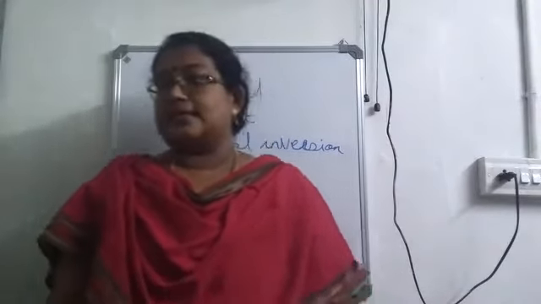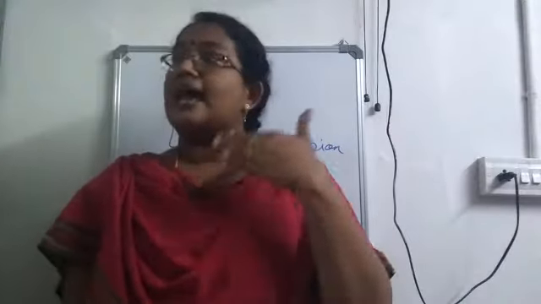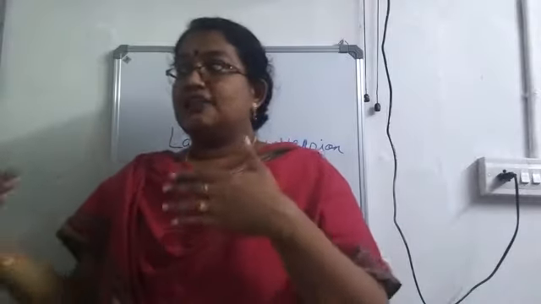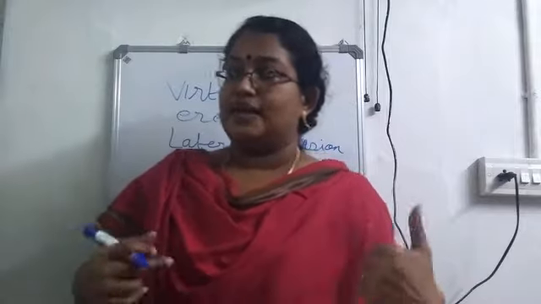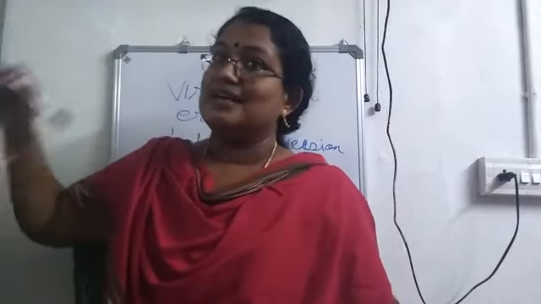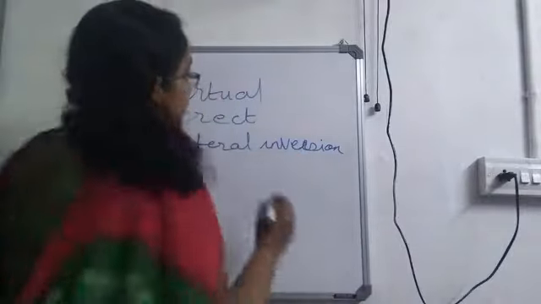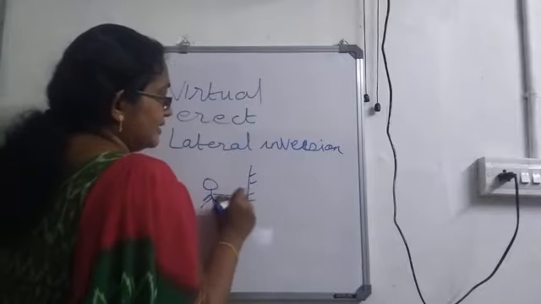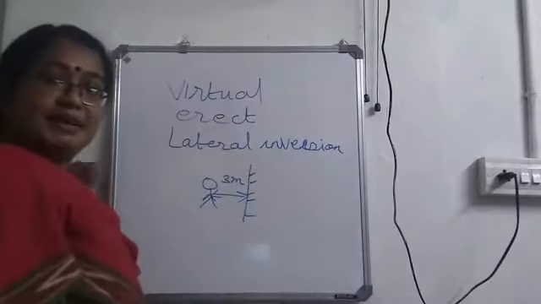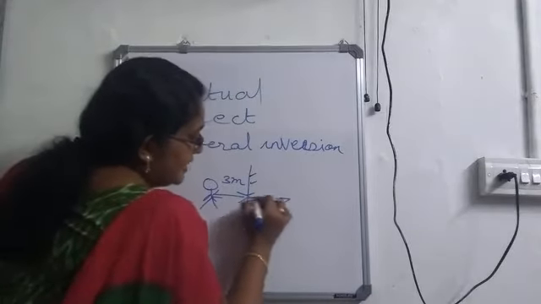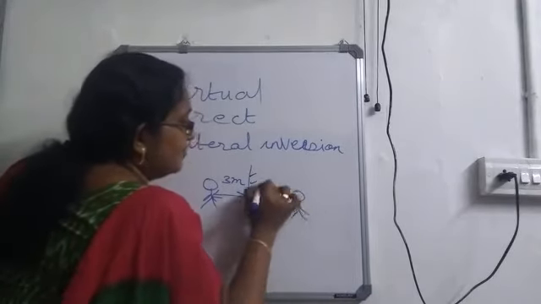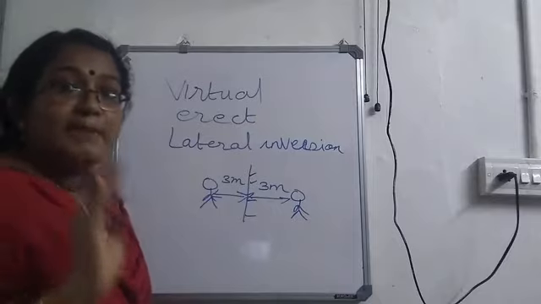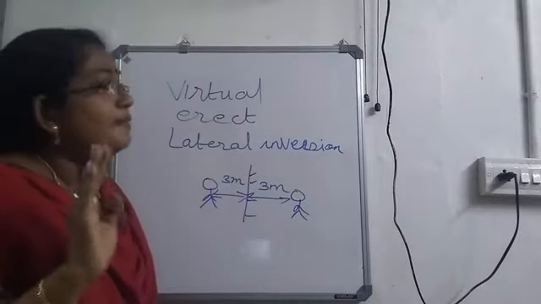Now, the next one. The distance between the object and the mirror will always be the same as the distance between the mirror and the image. If I am standing at a distance of 3 meters in front of a mirror, the distance between the mirror and the image also will be 3 meters. This is our mirror. We are considering a person standing at a distance of 3 meters in front of the mirror. Now, an image will be formed inside the mirror and this image also will be at a distance of 3 meters.